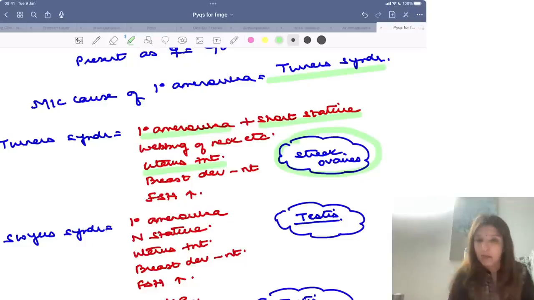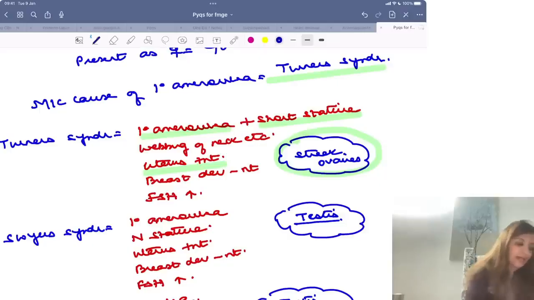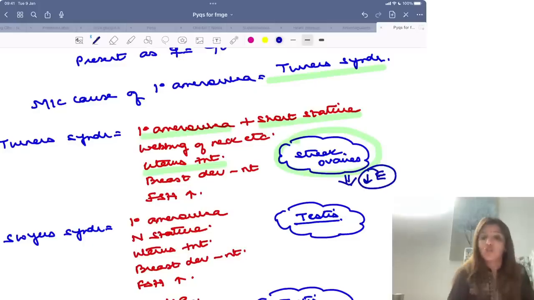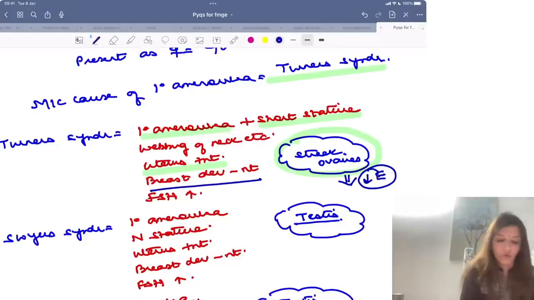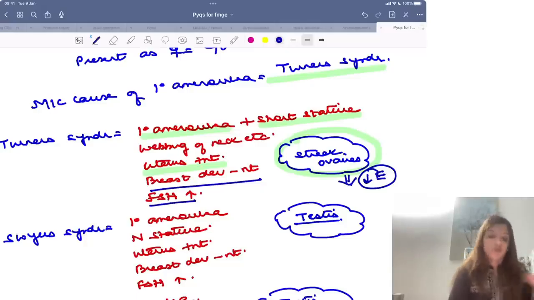not be functioning properly. There will be streak ovaries and these streak ovaries will produce decreased estrogen, and क्योंकि estrogen नहीं होगा, that is why breast development will be absent, and because estrogen नहीं होगा, so the negative feedback on FSH will go, and so the FSH levels are high. So this is what you have to remember in Turner's syndrome. Primary amenorrhea, short stature, streak gonads, that means less estrogen, that means breast development not proper, and that means that FSH levels are high. Uterus is present in Turner's syndrome.